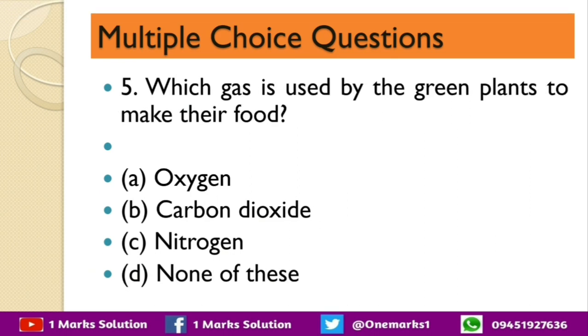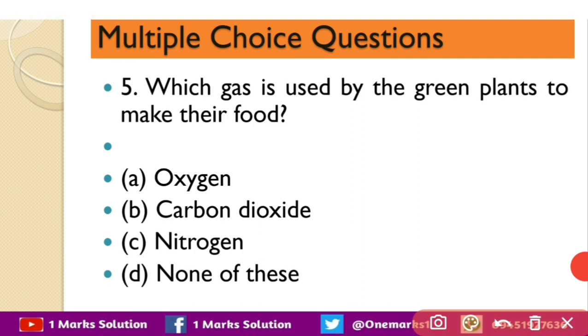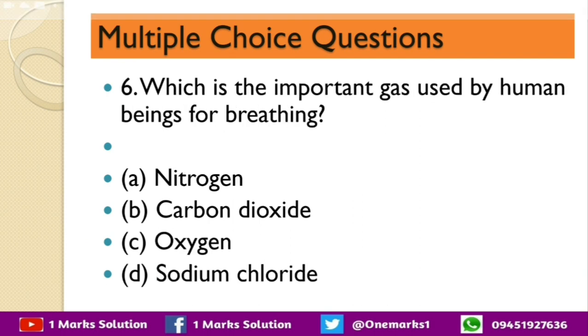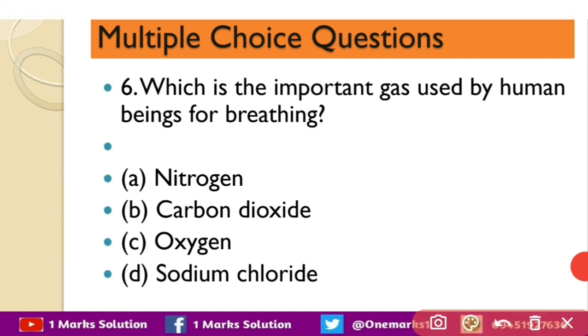Our next question is which gas is used by the green plants to make their food? Options are oxygen, carbon dioxide, nitrogen, none of these. The correct answer is carbon dioxide. Next question is which is the important gas used by the human beings for breathing? Nitrogen, carbon dioxide, oxygen or sodium chloride? All of you know that this is the oxygen. Correct answer is C, oxygen.